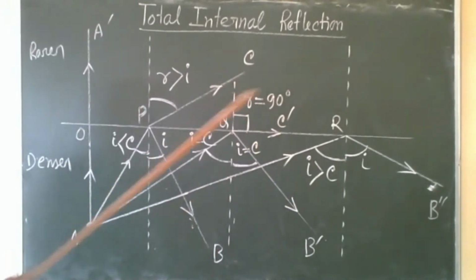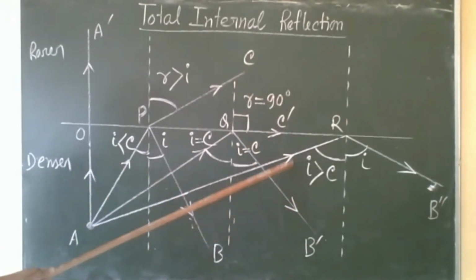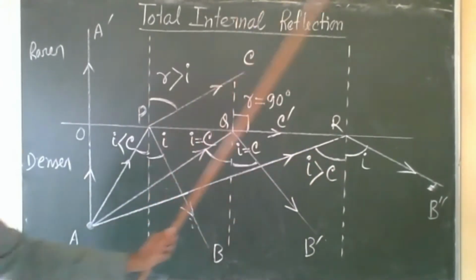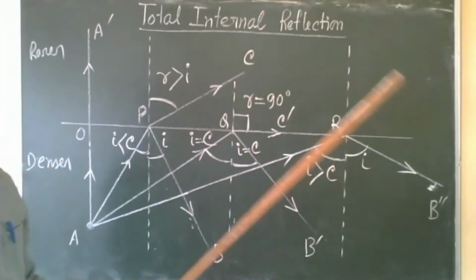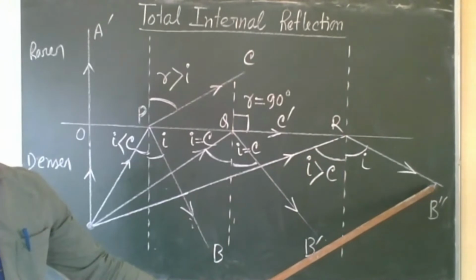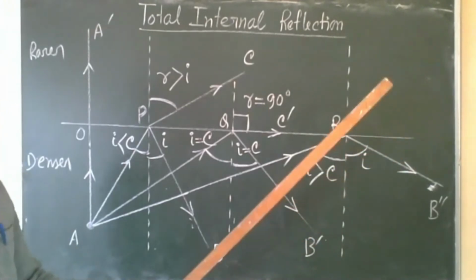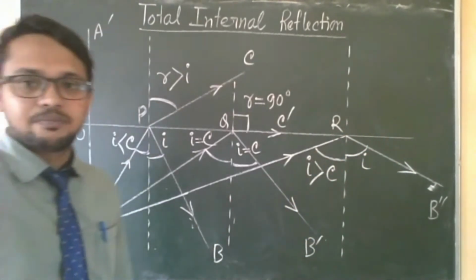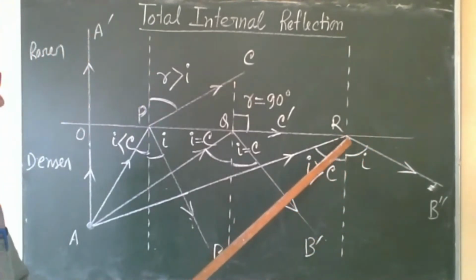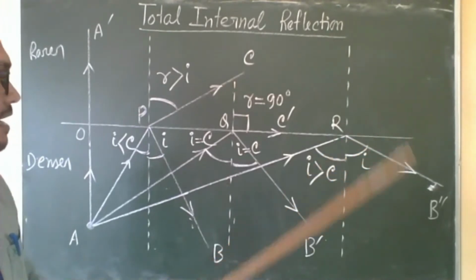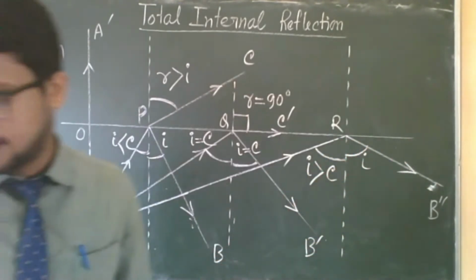For the fourth ray AR, where the angle of incidence is greater than the critical angle, in this case no light will enter into this medium. All the light, 100% light, will reflect back in the denser medium. Although there is no mirror, it will reflect back, because we have already learned about total internal reflection and critical angle. So here it is totally reflected back. This is the diagram given in your book, figure 4.46. Here no refraction, 100% reflection.